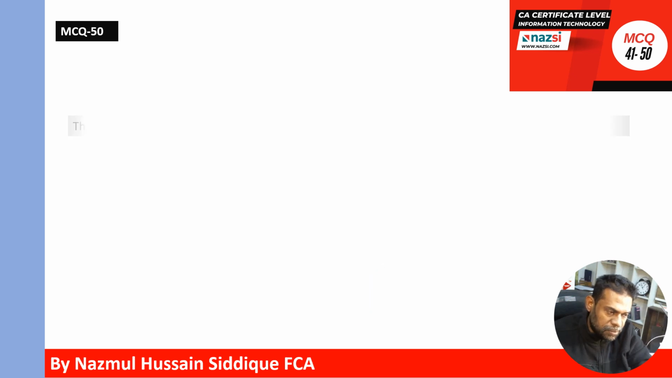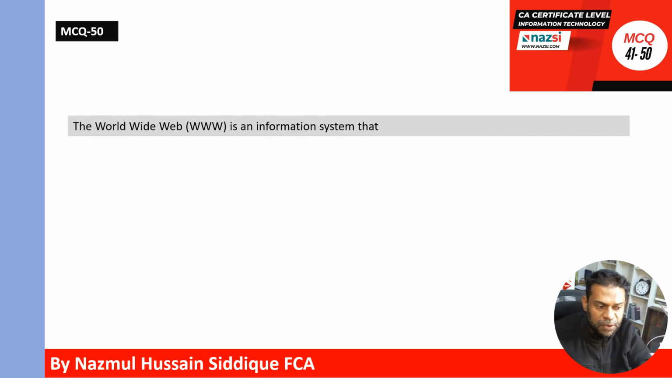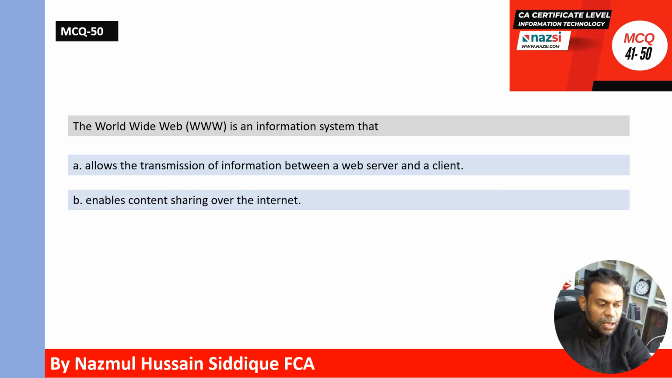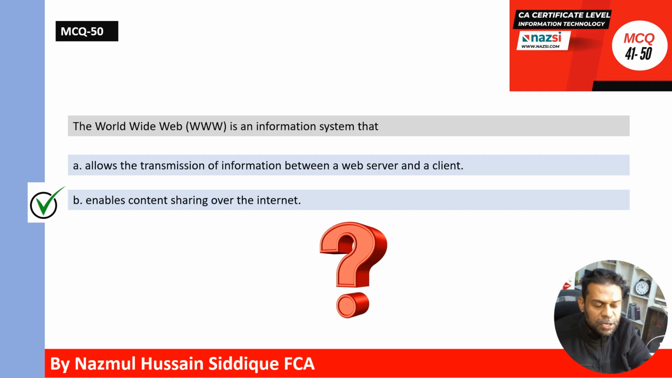Last question of this episode. The World Wide Web, WWW, is an information system that allows the transmission of information between a web server and a client, or enables content sharing over the internet. Which one is the correct answer? The correct answer is B. The World Wide Web, WWW, is an information system that enables content sharing over the internet.